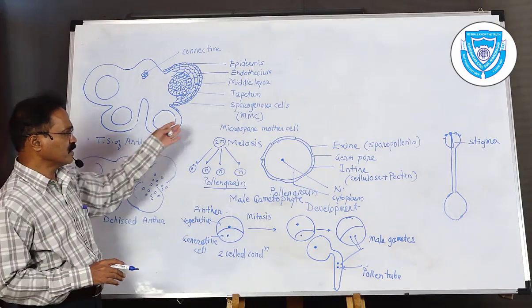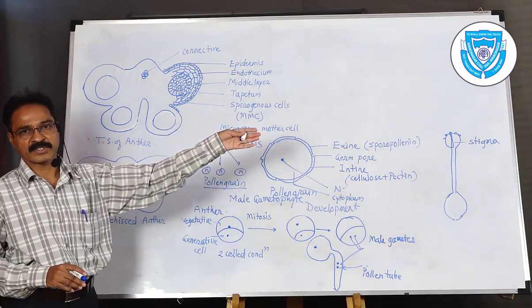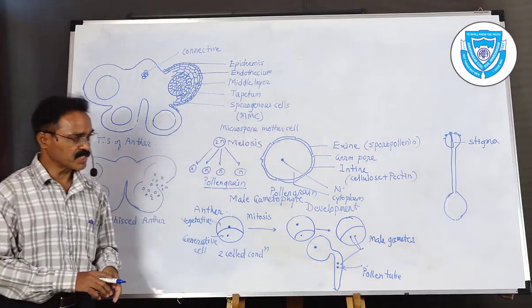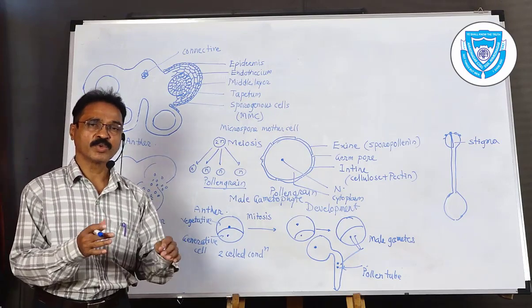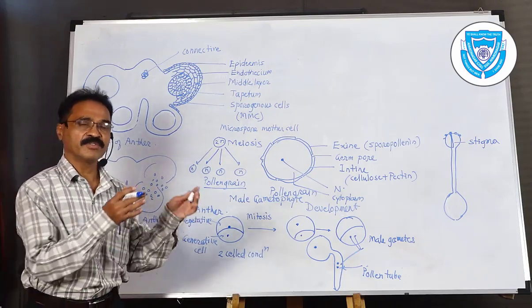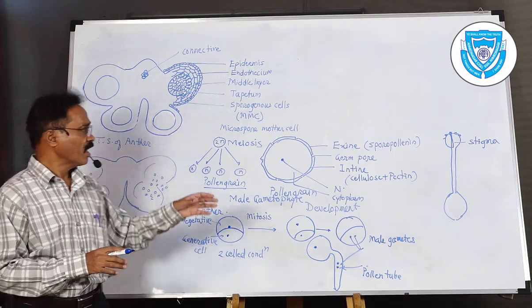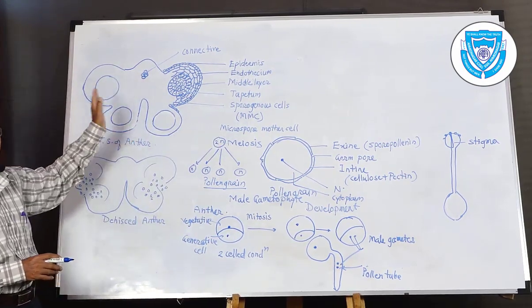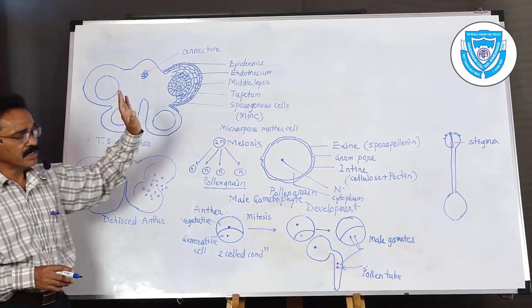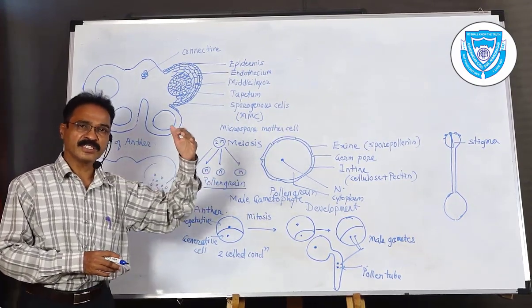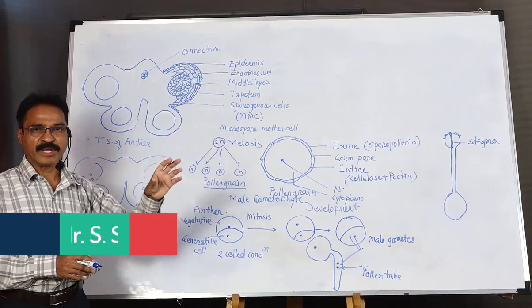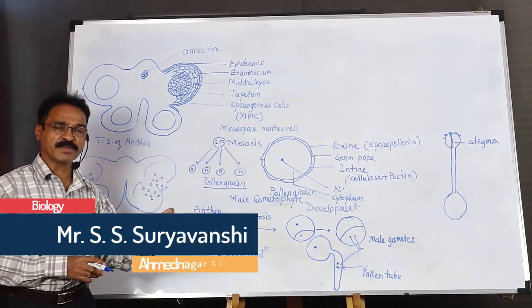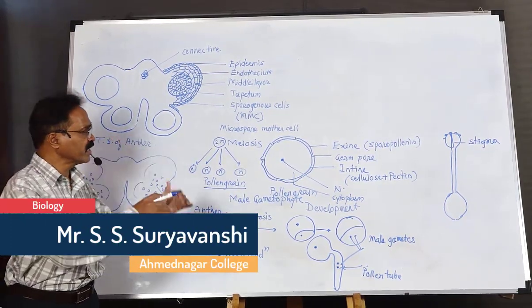Now what about the female reproductive structure? We will discuss the female reproductive structure in the next lecture, and we will see that in detail. Just like the structure of the anther that we have discussed already, we will study the ovary, the carpel, and whatever structures are present.